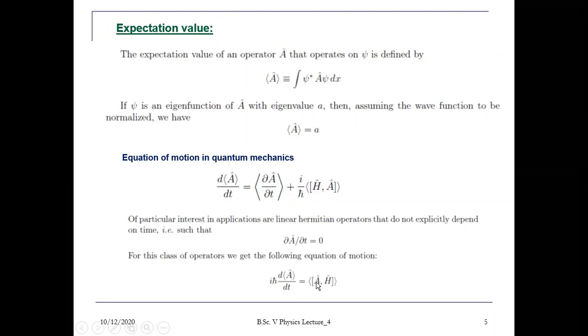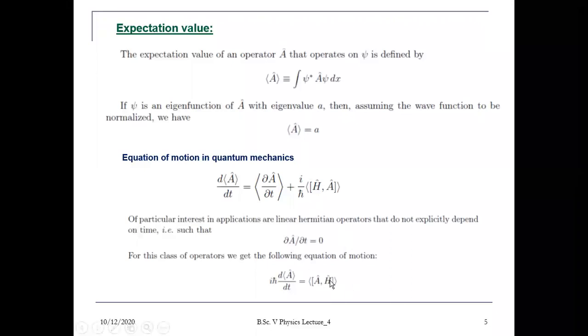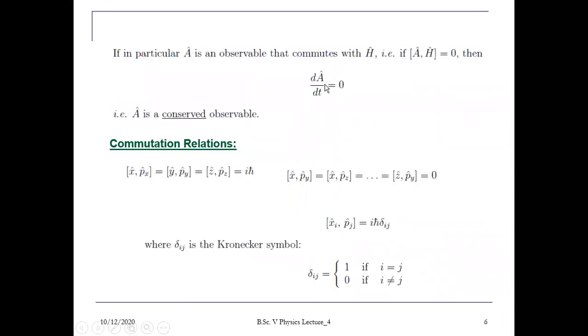Again, suppose A cap is an operator and H cap is the Hamiltonian, if they commute with each other, their commutation value will be 0. So the whole right hand side will be 0. So in the next step you will get d by dt of the expectation of A equals 0.